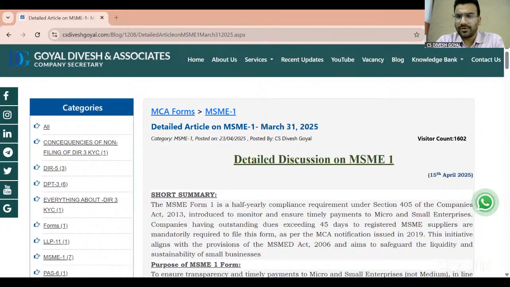See, Pankaj, definitely, as I have discussed in the session also, this section is only asking about the outstanding after 45 days and payment made after 45 days during the half year. So if the section is asking only those 2 transactions, and the form is asking the other 2 transactions, if you file the form with only those 2 transactions, definitely that is not a non-compliance of the law. In any case, if in future you receive any notice, you can definitely give a reply to them.